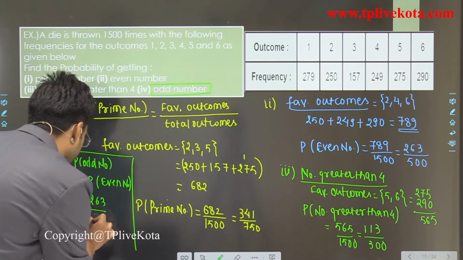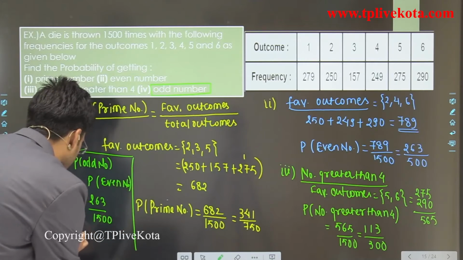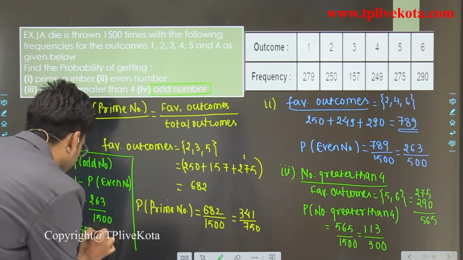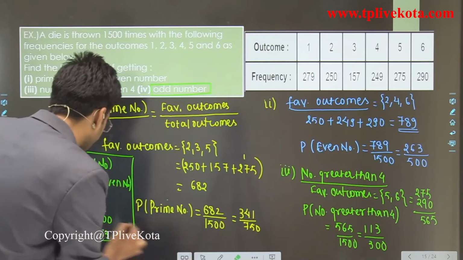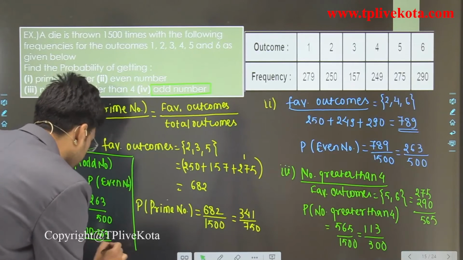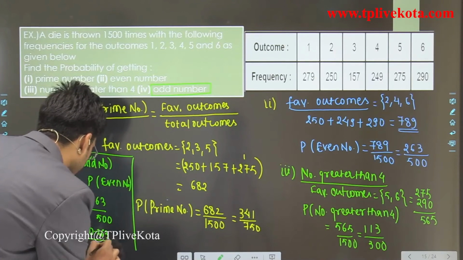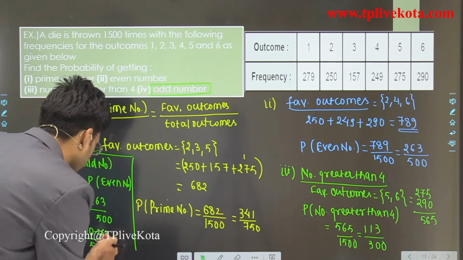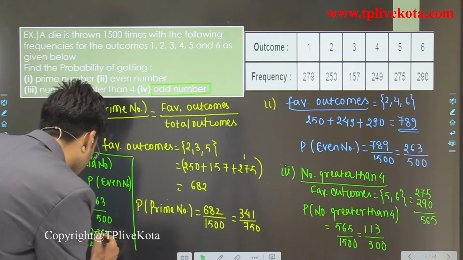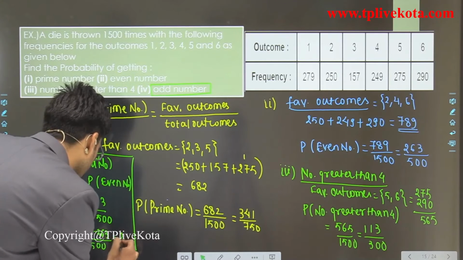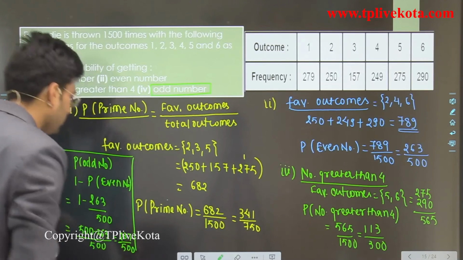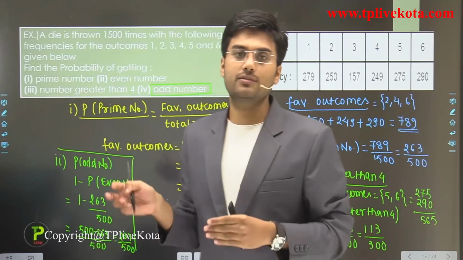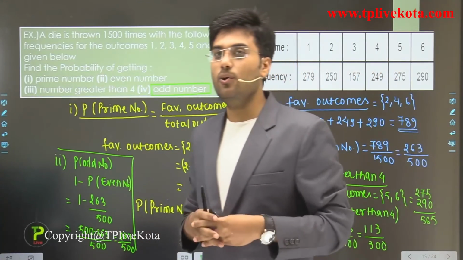So it is 1 minus 263 divided by 500, which is 500 minus 263 divided by 500, and when we solve this, it is equal to 237 divided by 500. So these are the answers for these 4 questions. Clear? So students, I hope you understand this.